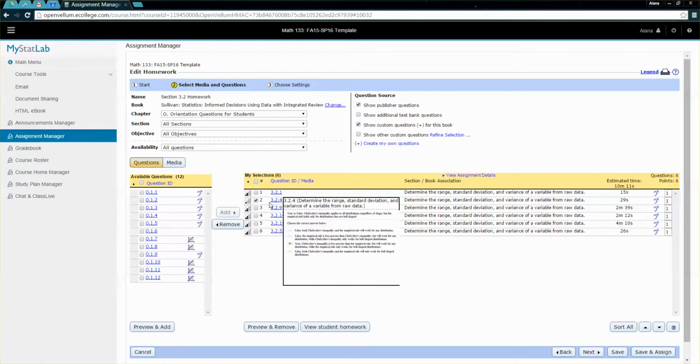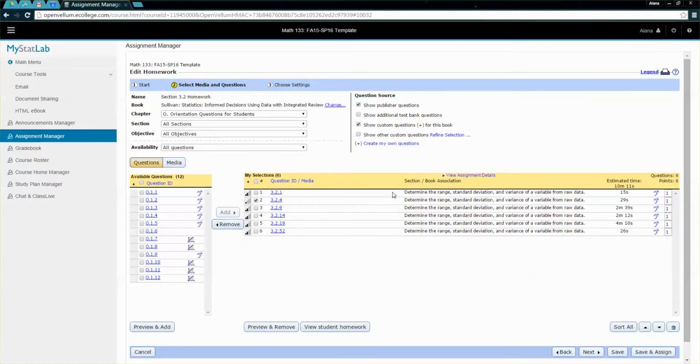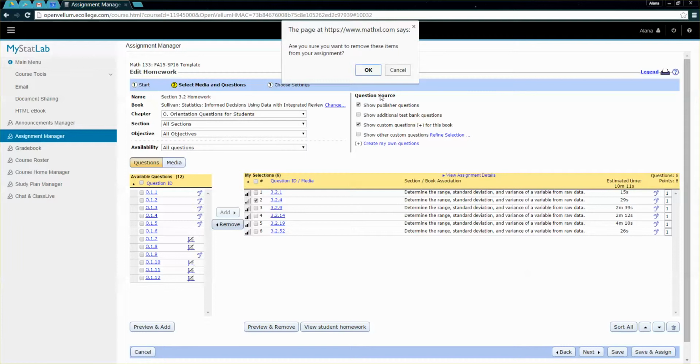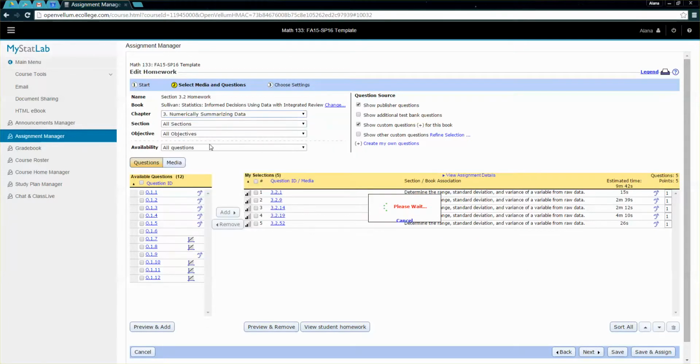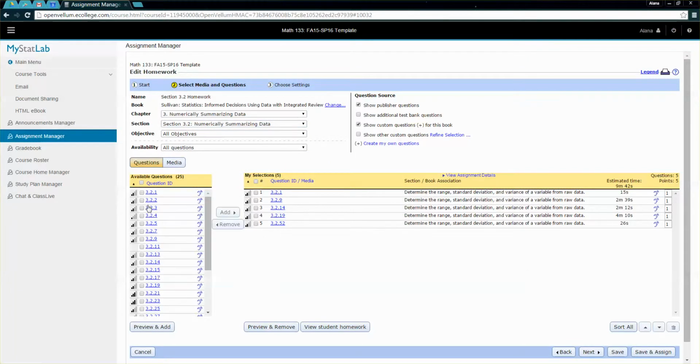So I already know it's number 4, so I'm going to click on this little box right here. 3.2.4 needs to go. Notice that they don't even mention Chebyshev in there, but it's a totally Chebyshev problem. So I will remove that. And then I'm going to go click on the section. I know I want 3.2. And then I know I want question number 3 added in, for example. And I can sort them like that.